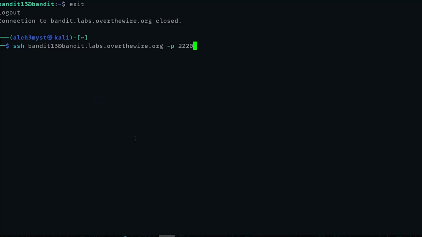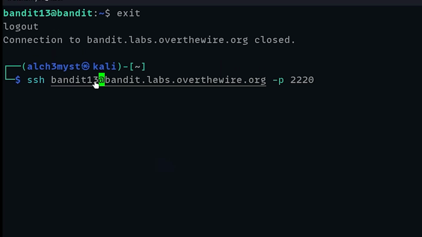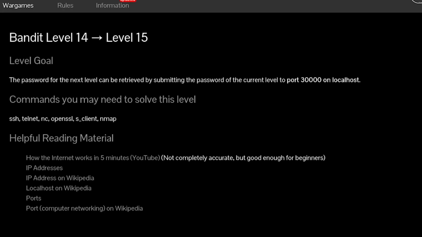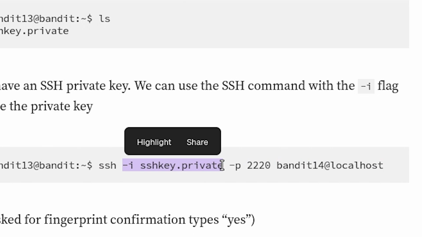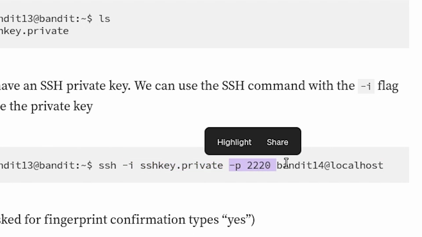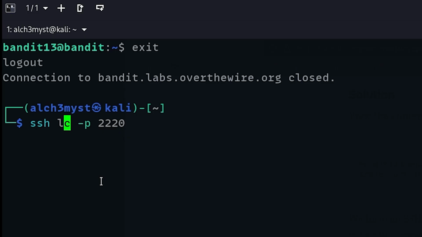So whenever we SSH, we always specify the bandit number here, then the level here, then the port. I'm guessing we just have to put this to port 30000 and to localhost. But how do we do that? What are we supposed to use as the name? In the previous level, the command we used this flag to specify the port, then the bandit name at localhost. Okay, I think we can do that. Why is it red? Oh, Bandit 14 at localhost.